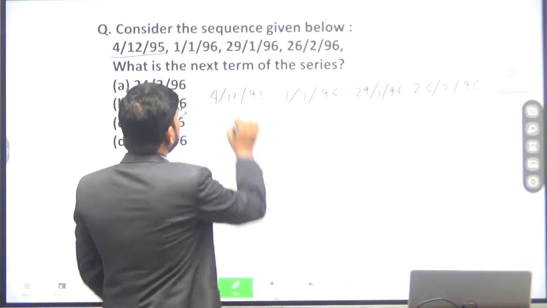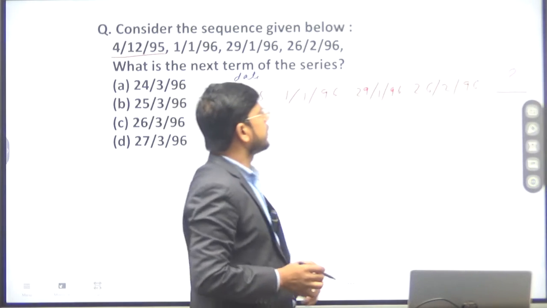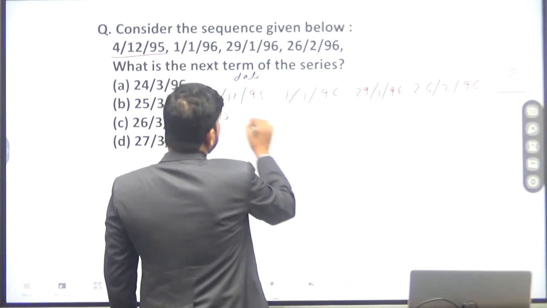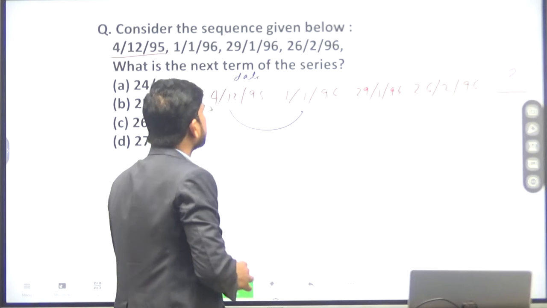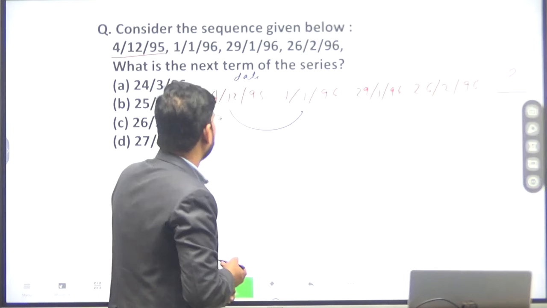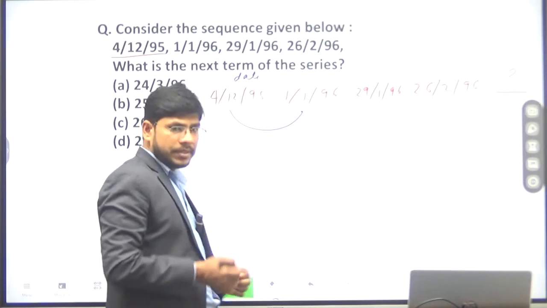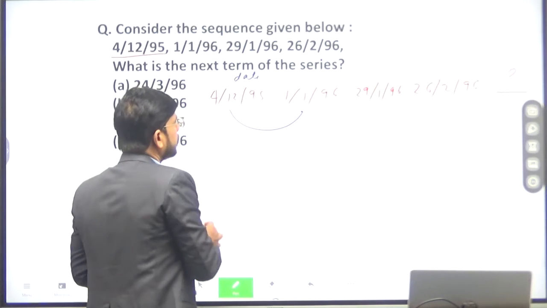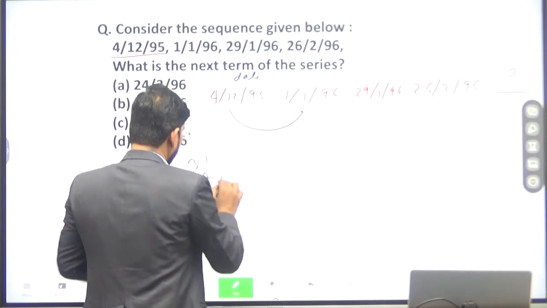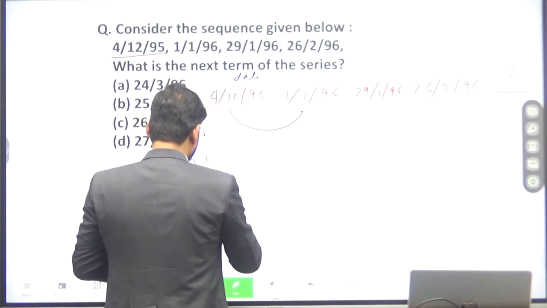Now, this is simply a date. You can say 4, 12, 95, then 1, 1, 96, and so on. This is a date. So what is the difference between these two dates? 1st Jan 1996 and 4 December 1995. What is the difference here? The month of December is of 31 days. Now 4 days have already elapsed, so 31 minus 4, then you will get 27.